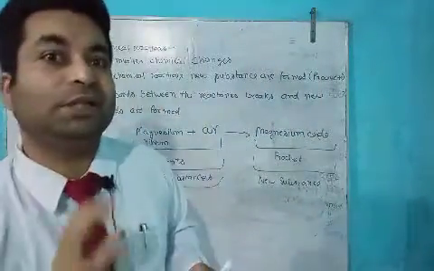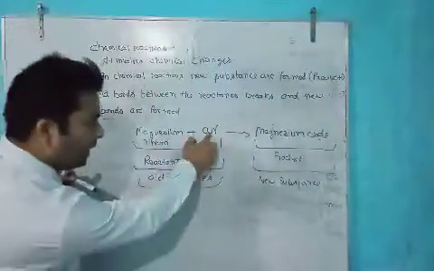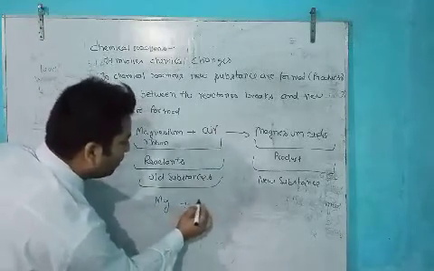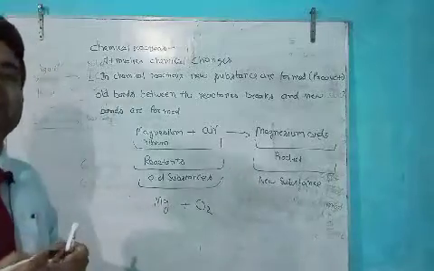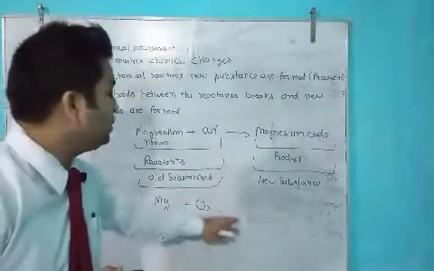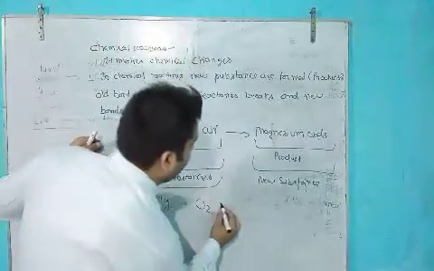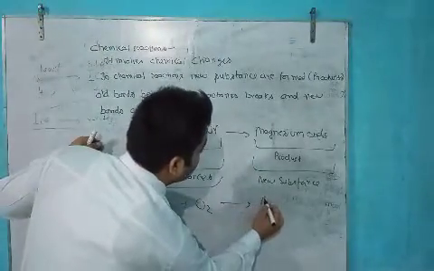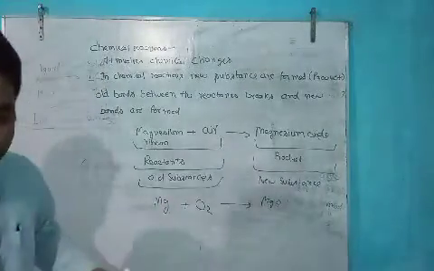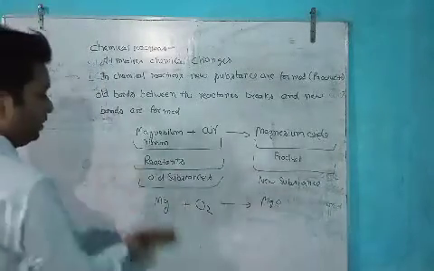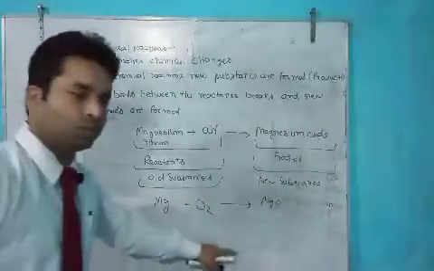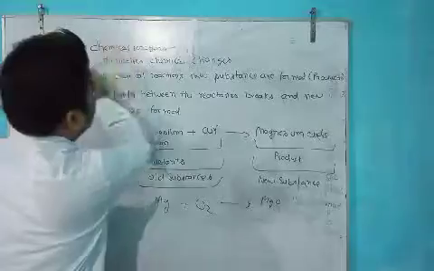So air means magnesium is reacting with the oxygen of air, and forming magnesium oxide. Now we will erase something because you will not be able to see the bottom.